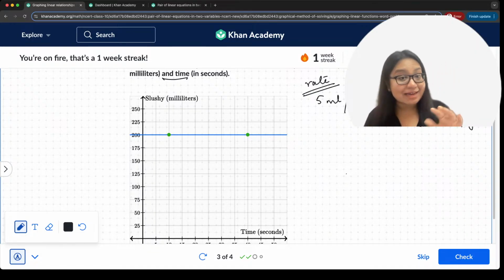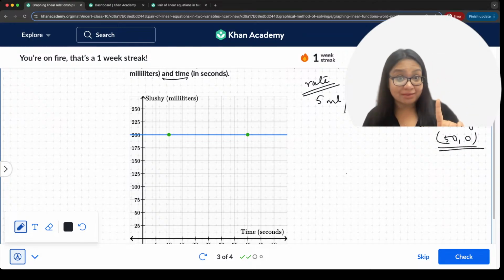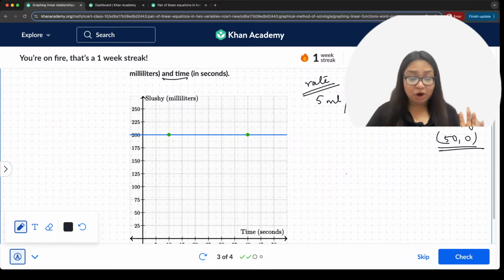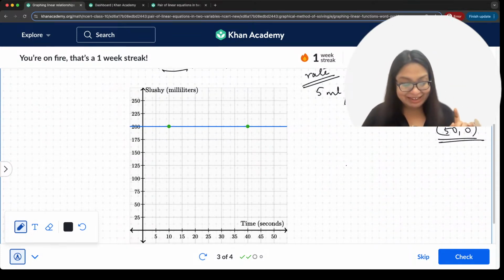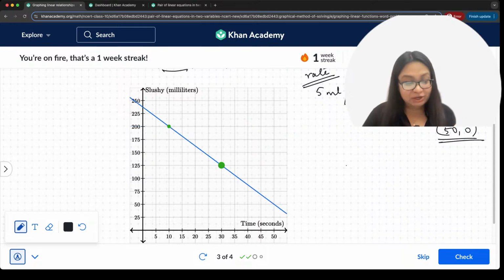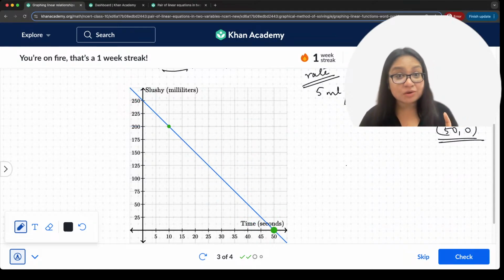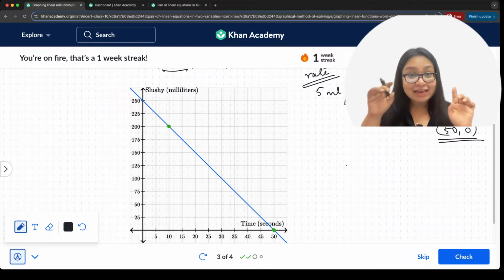50 seconds, x-axis, time. So time is 50 seconds. That means x is equal to 50. So 50 comma 0 is 1 point. That's 1 point only. So we go ahead and plot that. Where is 50 comma 0? Let me go a little down, and now we have this graph again. So where do we put it? Here, 50 comma 0. That's the point. All right, everybody got this?